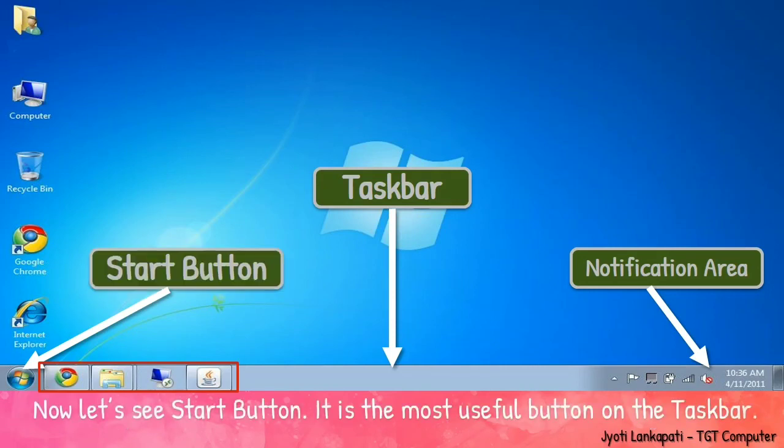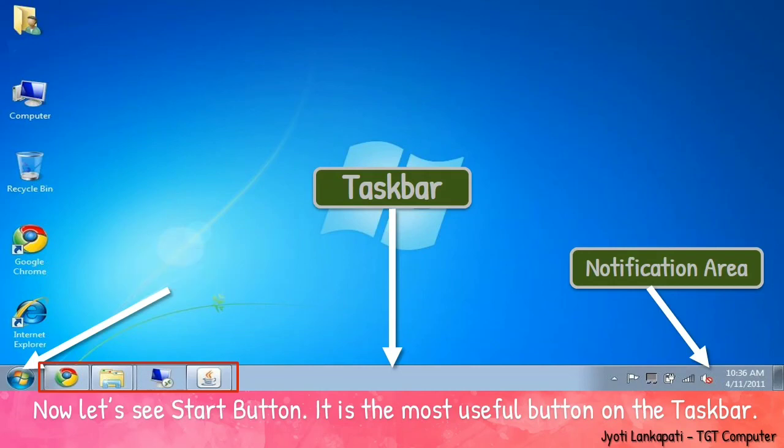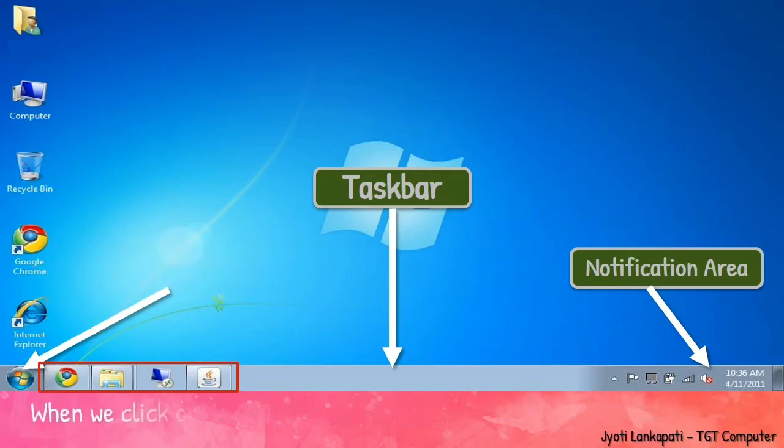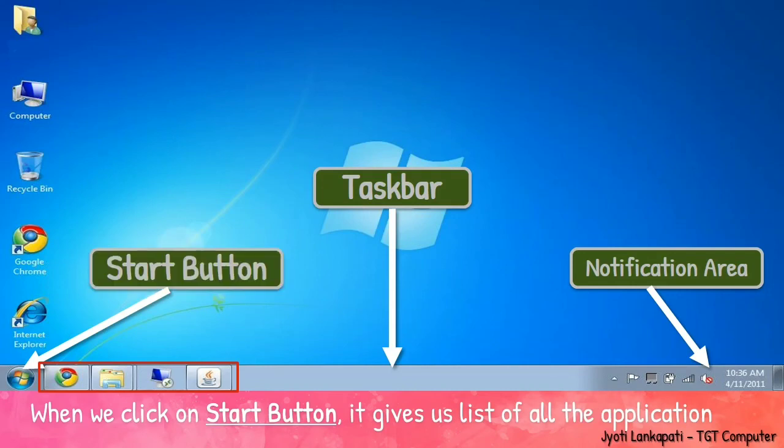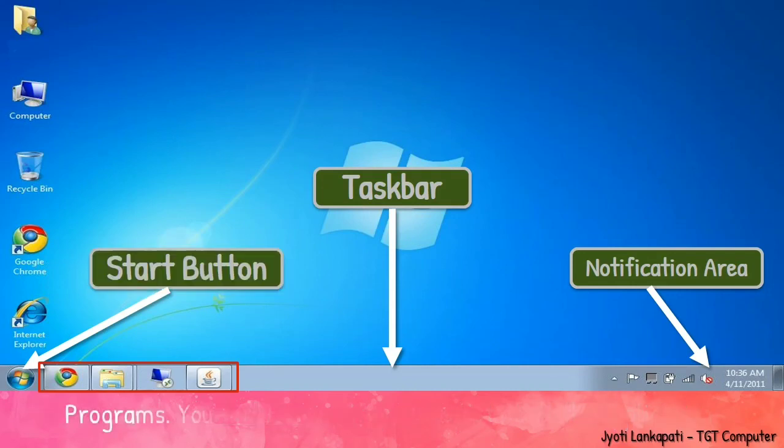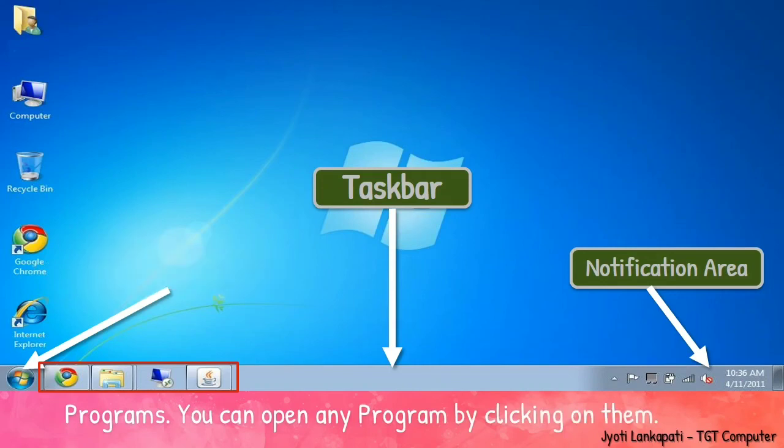Now let's see the Start button. It is the most useful button on the taskbar. When we click on the Start button, it gives us a list of all the application programs. You can open any program by clicking on them. So here part 1 ends.